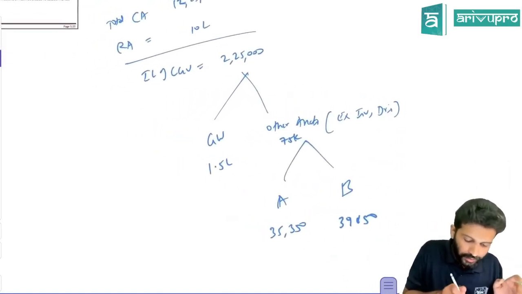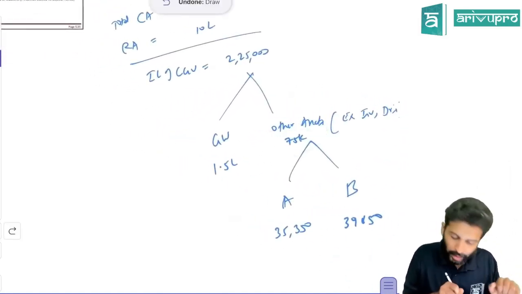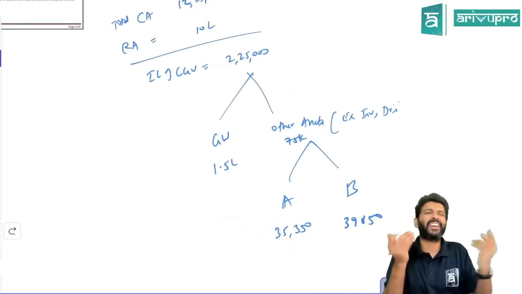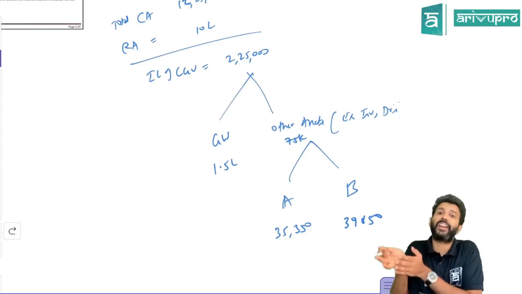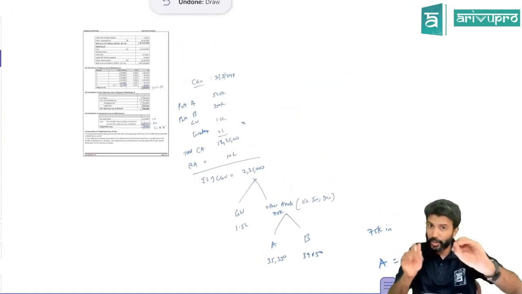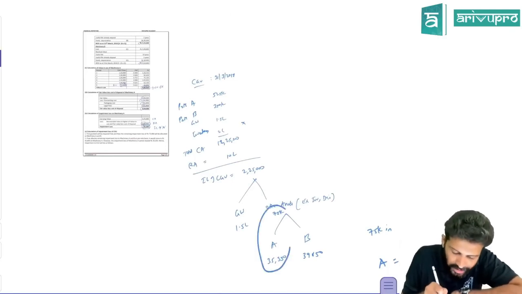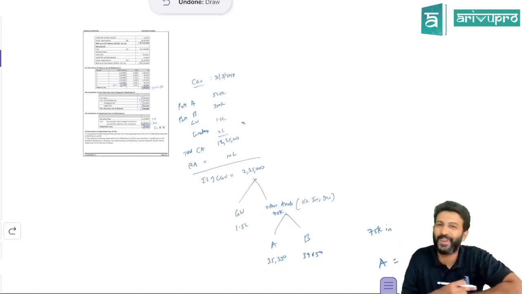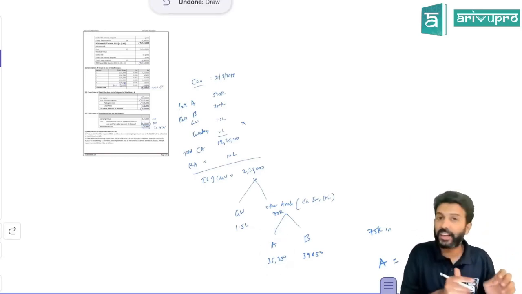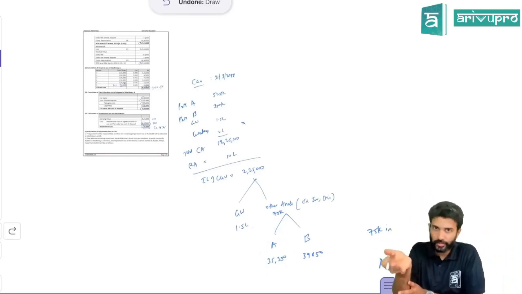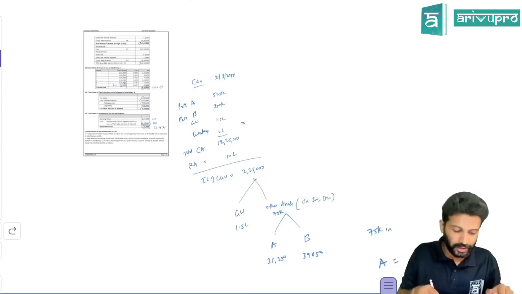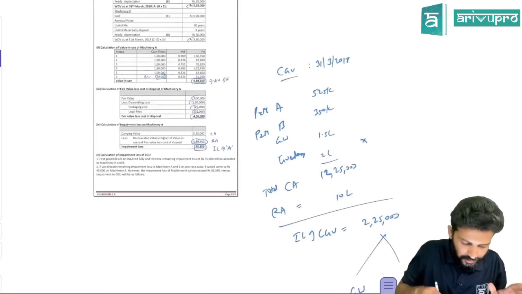So out of 75,000, A is impaired. We already calculated the impairment loss of A, which is only 35,000. Only 35,000 will be given to A. If you give more, you're giving unnecessary extra impairment loss, which is going against the allocation rules. The balance you will give to B. That question is easy, but there are some chances of making a mistake on the last step. The rest everything you'll do fine, but on the last step you need to be a little careful. If extra data is given for any asset, and you can find out the impairment loss of that, you will restrict the impairment loss only to that extent, not beyond that. That was the takeaway of this particular problem. That's what they're trying to say over here.